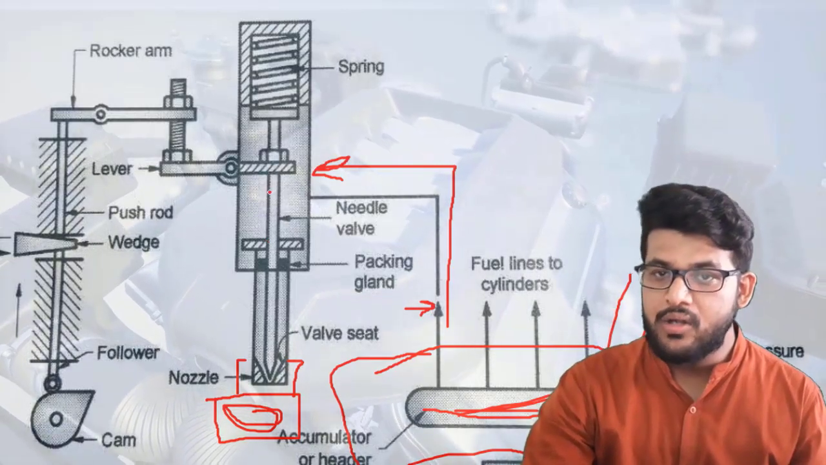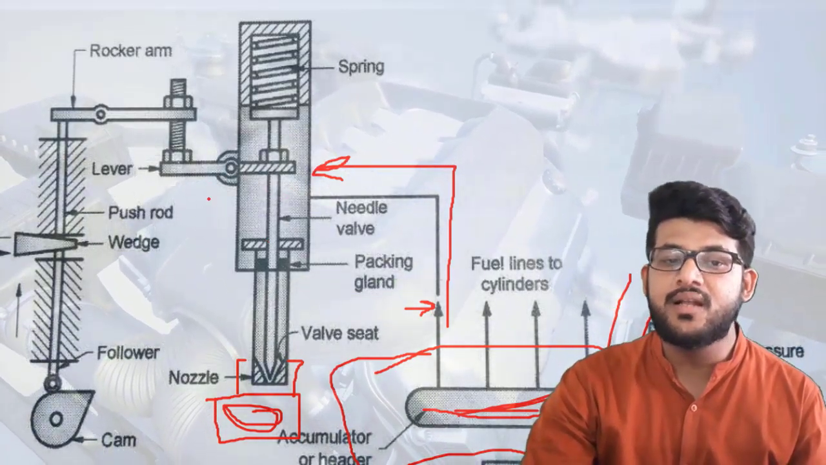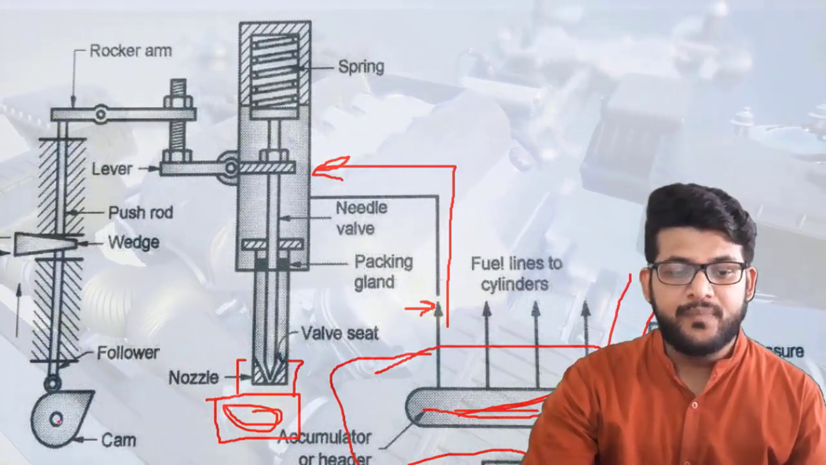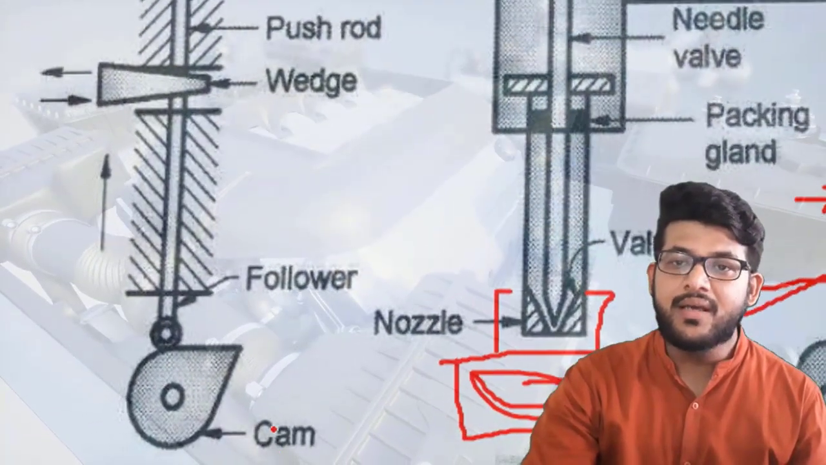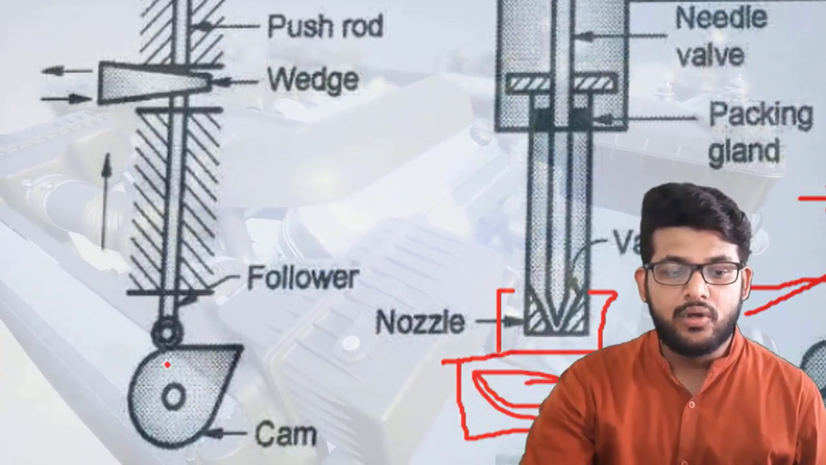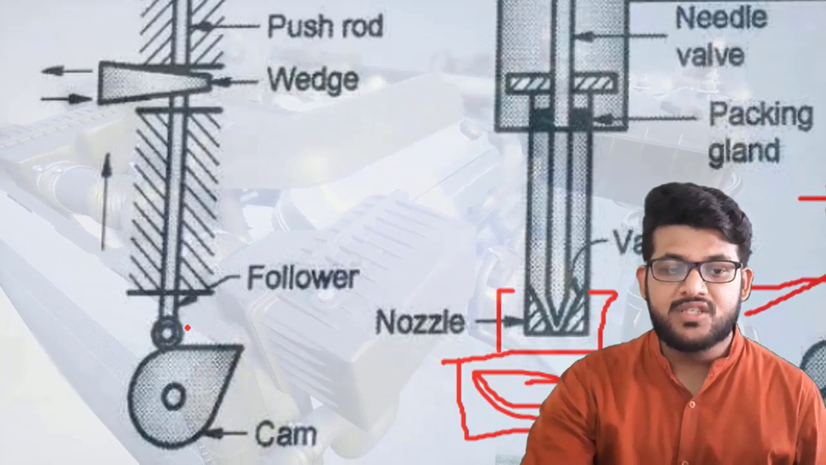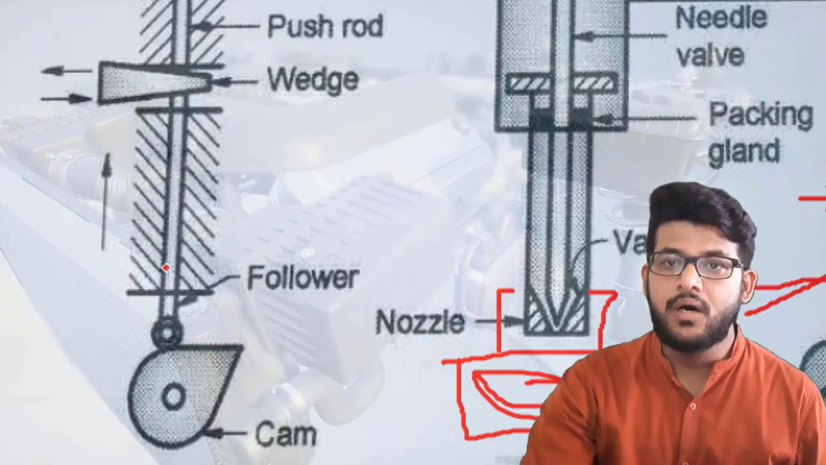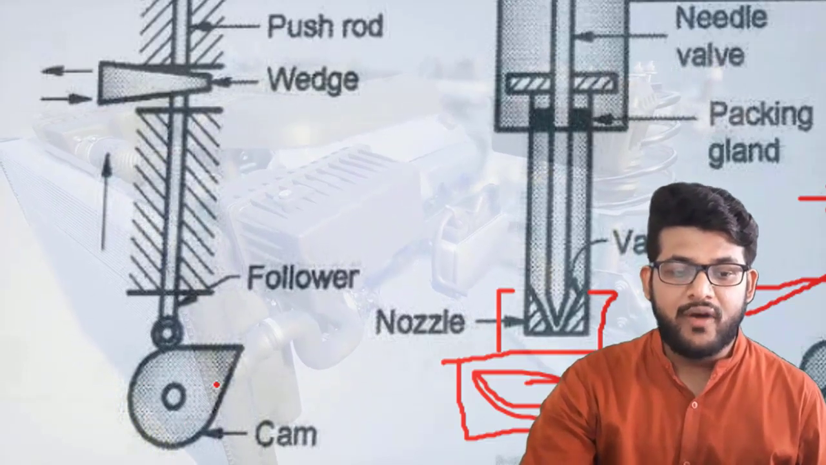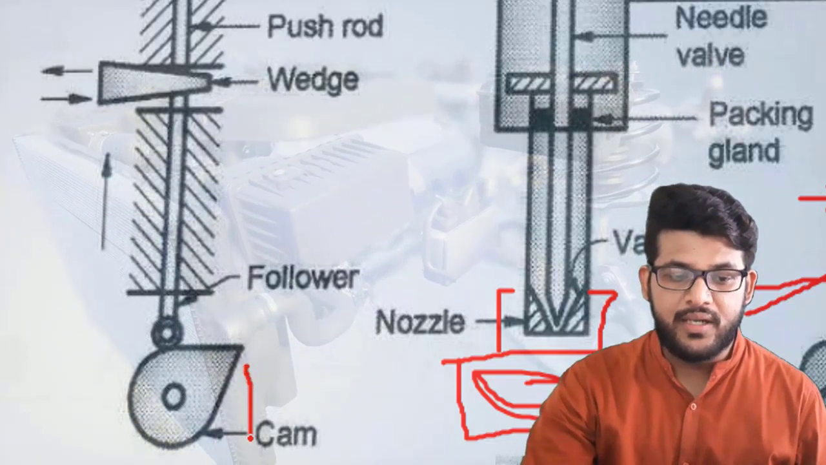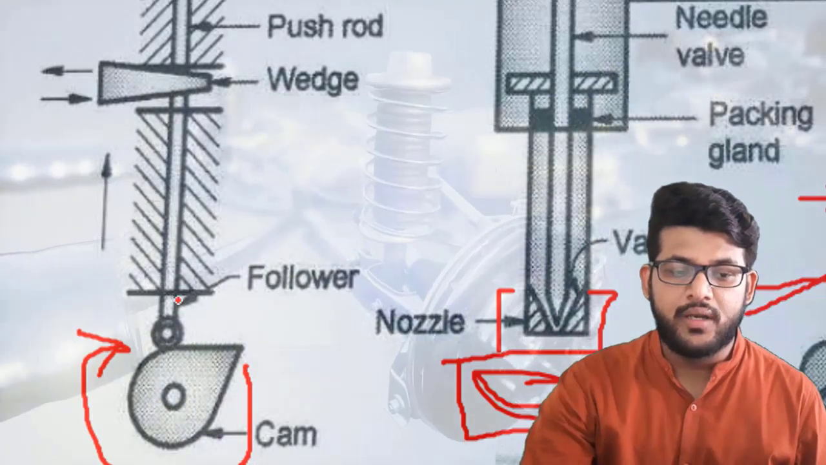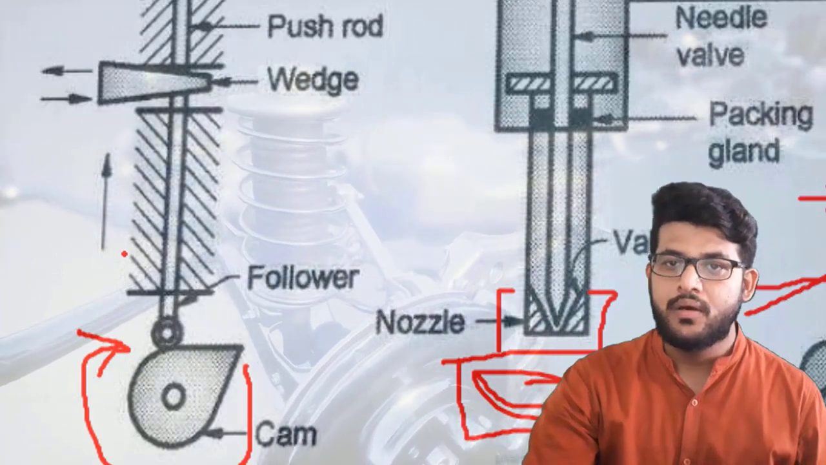There is one needle valve also, and there is also one connection with the lever, which is connected with the rocker arm and push rod. Now what is happening? Here it is the cam. Whenever the cam is rotating, this follower will move up and down because it is working on the periphery of the cam. So whenever the cam goes downside and comes back upside, the follower will go up and come down.